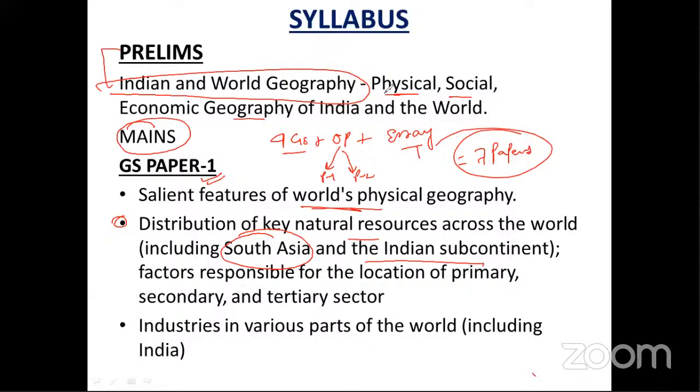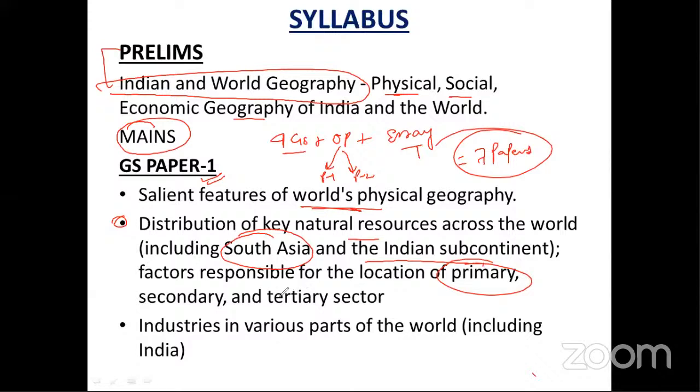So, distribution of key natural resources across the world, including South Asia and the Indian subcontinent. Factors responsible for the location of primary, secondary, and tertiary sectors. What are the primary sector industries? Agro-based industries, like cotton industries, jute industries, sugarcane industries and sugar industries. What are the factors responsible for their distribution? Secondary industries include manufacturing, like iron and steel industries. Tertiary means the service sector, like IT industries.